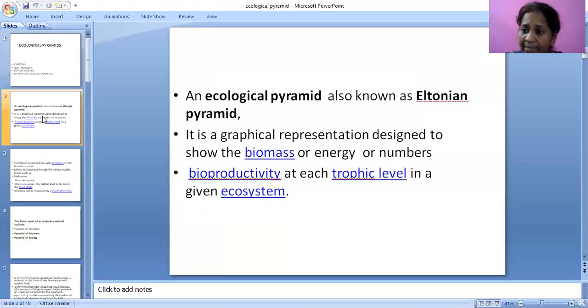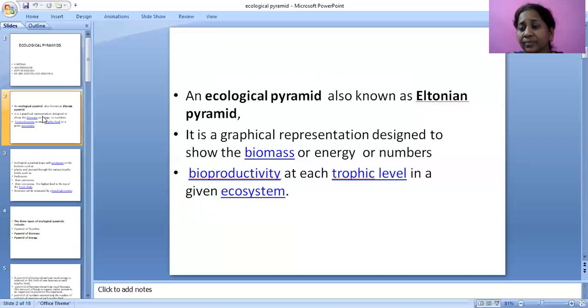And next, another example: grass. Grass is eaten by grasshoppers. Grasshoppers are eaten by frogs. Frogs are eaten by snakes. Snakes are eaten by eagle. In this, eagle is the climax carnivore. First, grass is the producer.